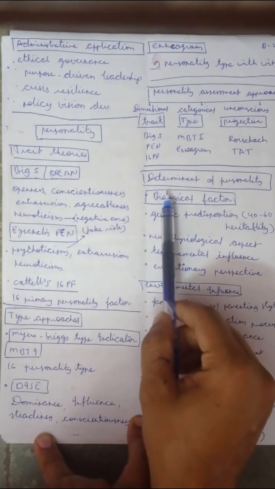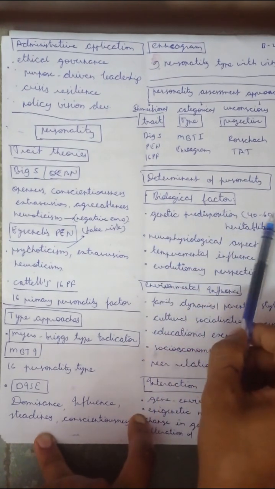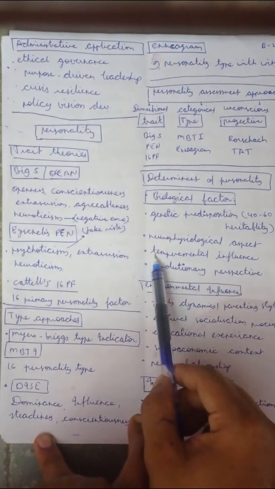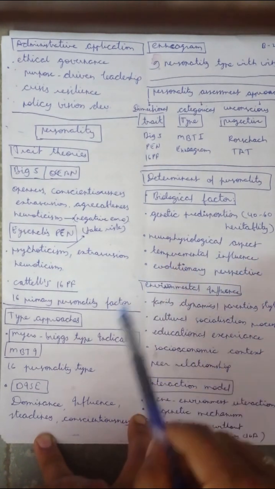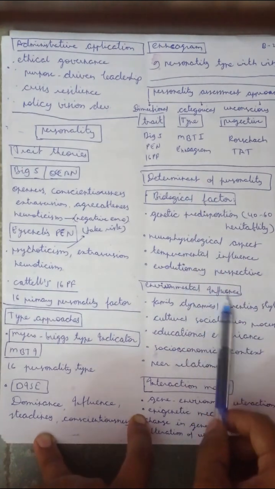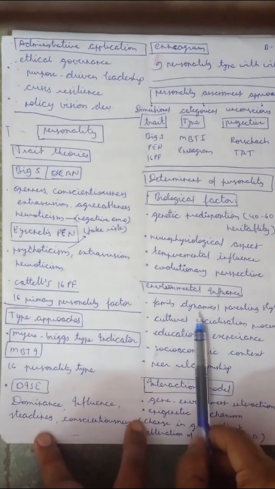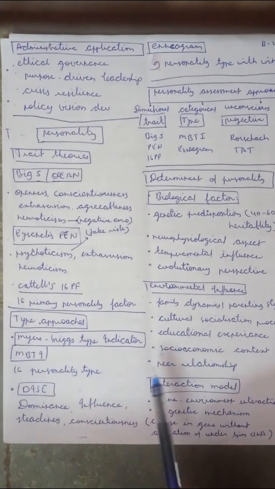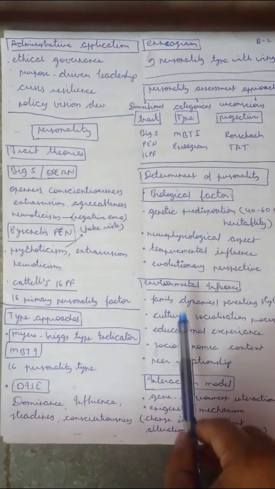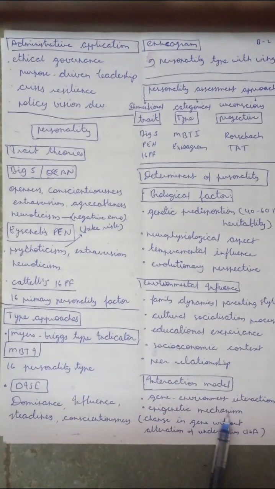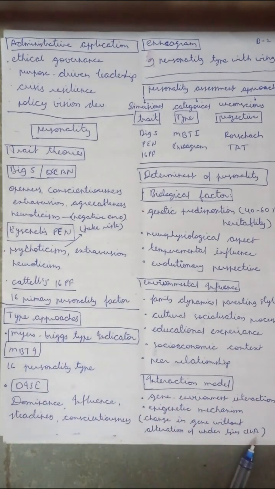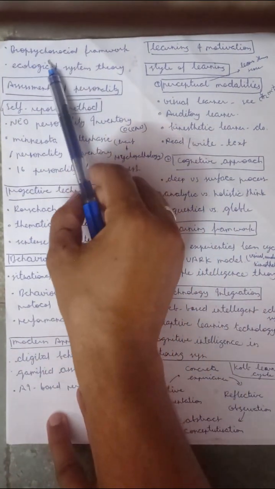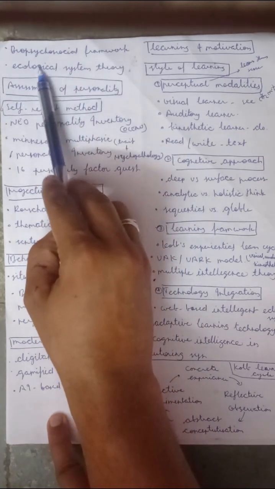Then the determinants of personality. Biological factors: genetic predisposition, 40 to 60 ratio by heredity, neurophysiological aspects, temperamental influence, and evolutionary perspective. Then environmental influence: family dynamics and parenting style, cultural socialization process, educational experience, socio-economic constraints, and peer relationship. Then the interaction model, interaction between biological and environmental factors. So gene environment interaction, epigenetic mechanism. Epigenetic means change in gene expression without alteration in DNA. Then comes the biopsychosocial framework and ecological systems theory.